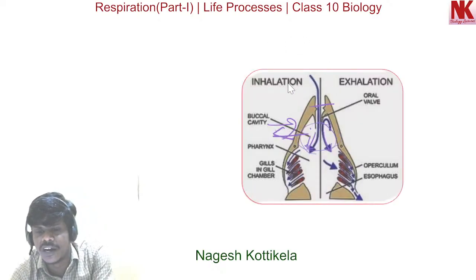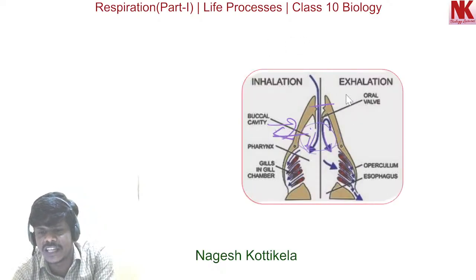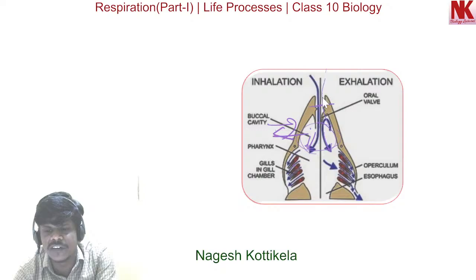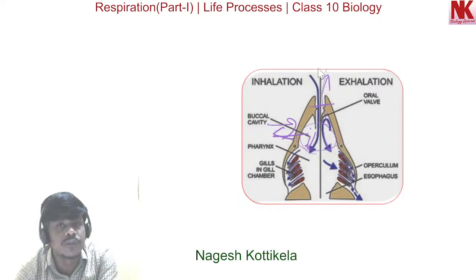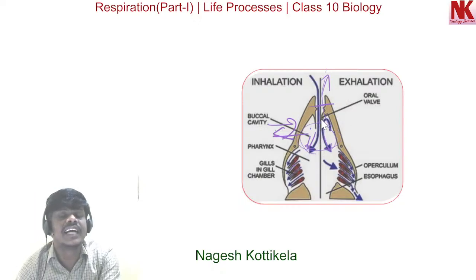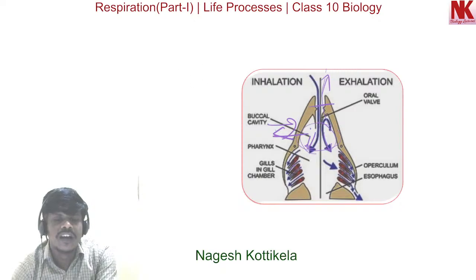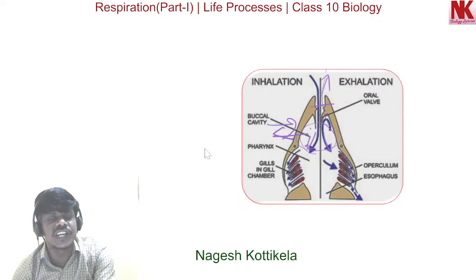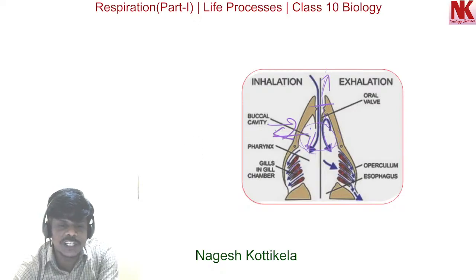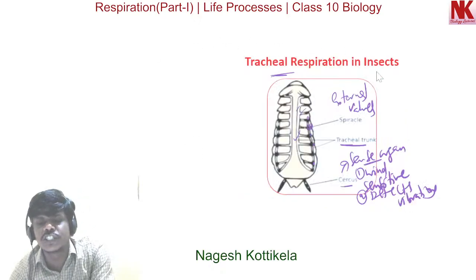You can see here the oxygen is entering like this, and carbon dioxide will go out along with the water that is going out. So this is how gaseous exchange takes place in fishes. So which type of respiration occurs in fishes? The answer is branchial respiration. And which type of respiration occurs in insects?